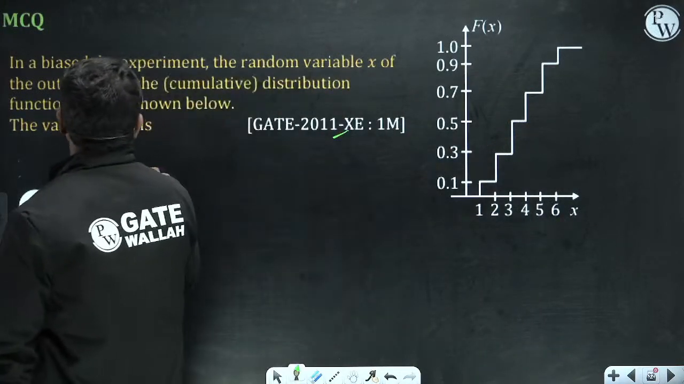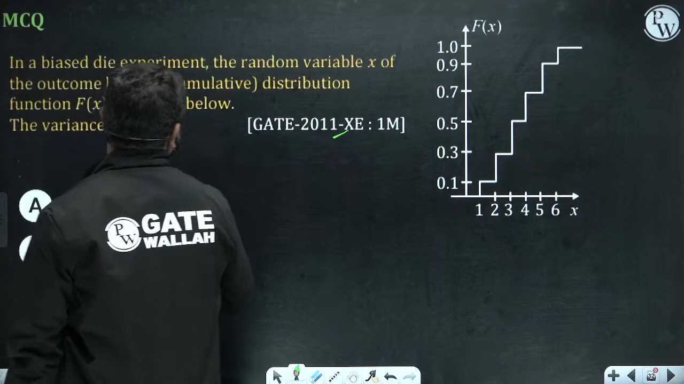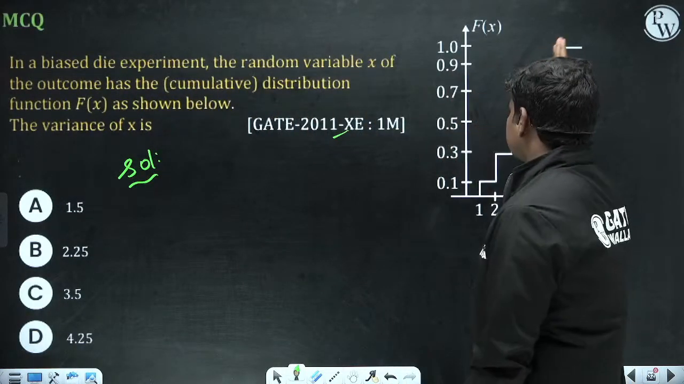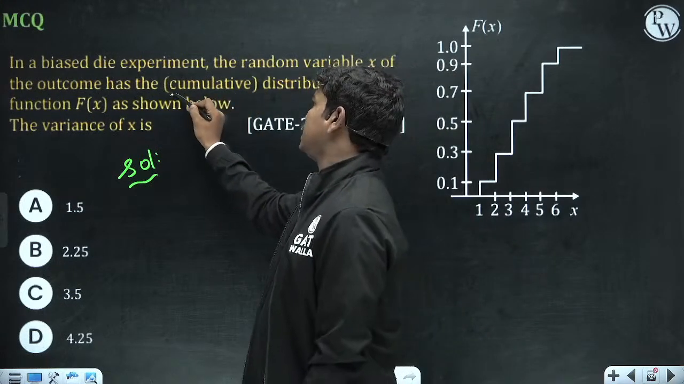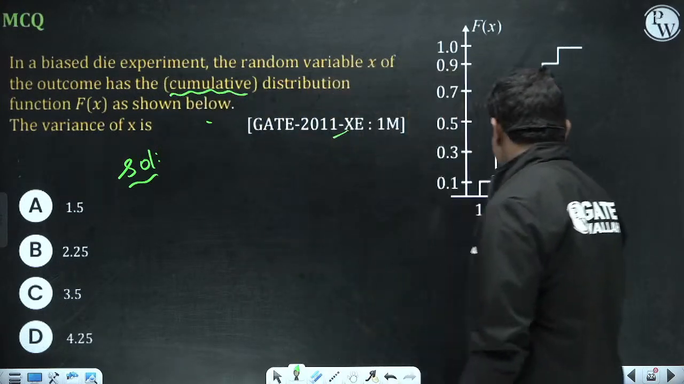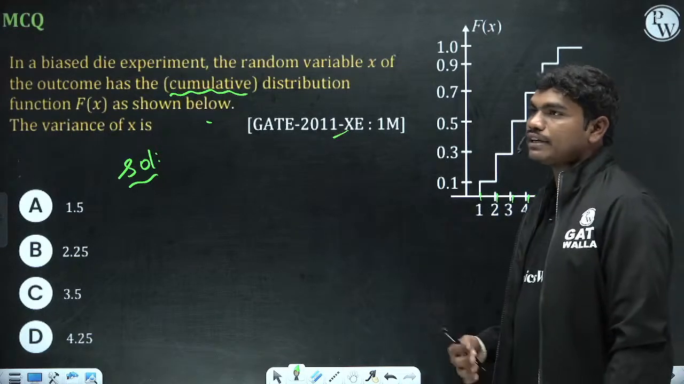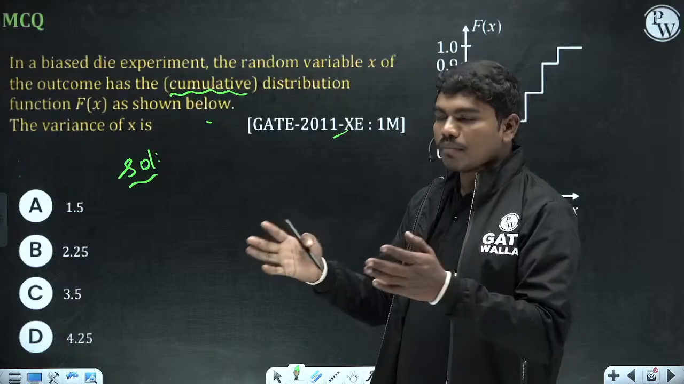Solution: in a biased die experiment, the random variable x of the outcome has the cumulative distribution like this. What is cumulative distribution? Basically, the die can show any of these elements 1, 2, 3, 4, 5, 6, correct? Now they have given you the cumulative distribution. So what is cumulative? Sum till that particular point.